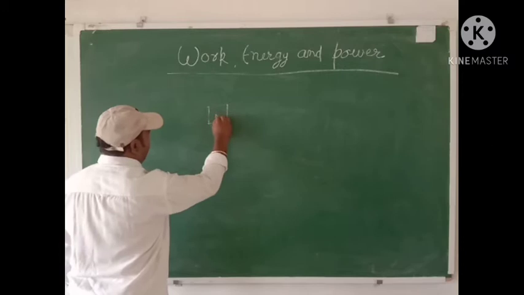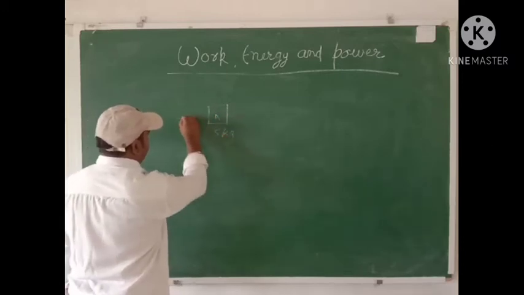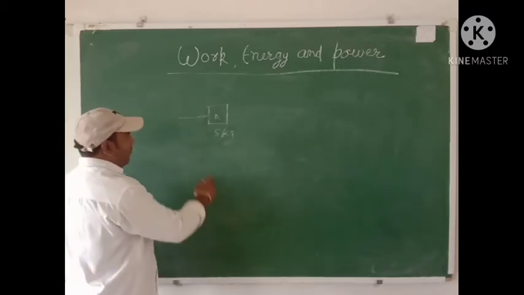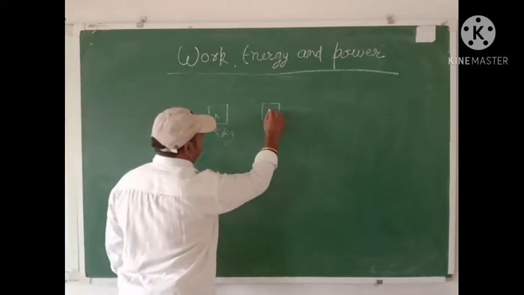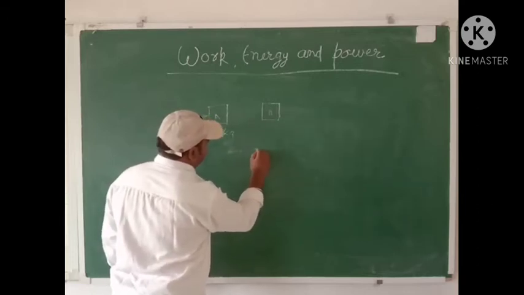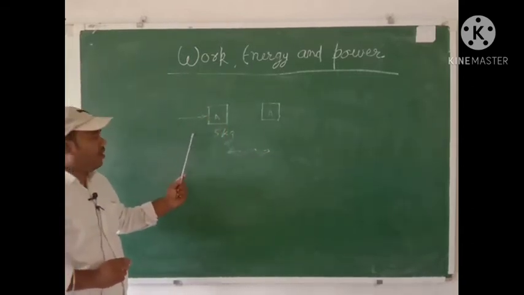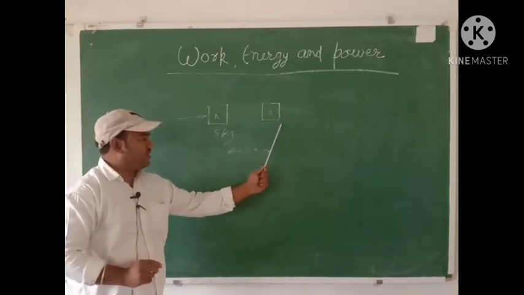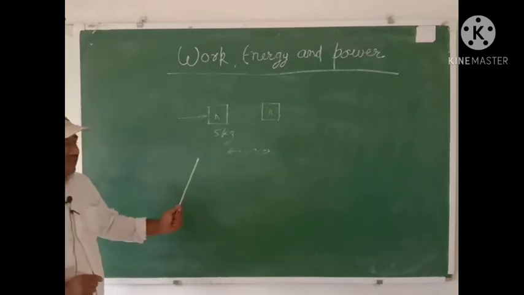Now, I have taken a block A, which is 5 kg, and you are applying the force. When you apply the force, this block comes to this position. That means it has traveled, suppose 1 meter. You have applied the force and the block has changed its position. The block has displaced by 1 meter. Now, in the language of science, work has been done.